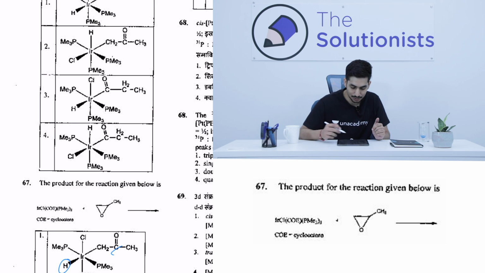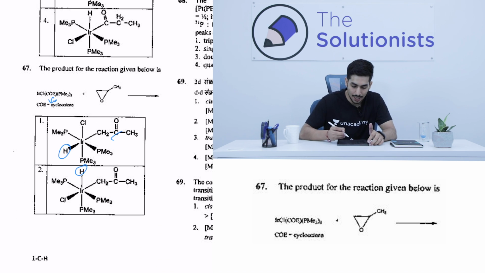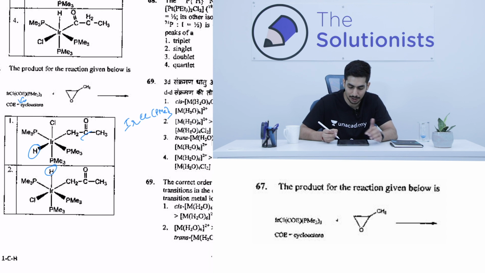So first of all, if you try to calculate the total electron count, check if it satisfies the 18 electron rule or not. This over here is exactly an 18 electron complex, and some kind of oxidative addition is happening over here. So it has to remove one of the ligands. First it will undergo reductive elimination, and since cyclooctane is a bulkier ligand, it will eliminate that to form IrCl(PMe3)3, right?